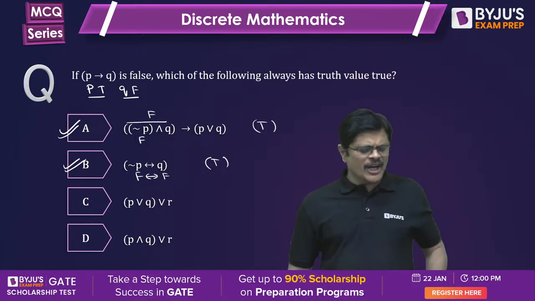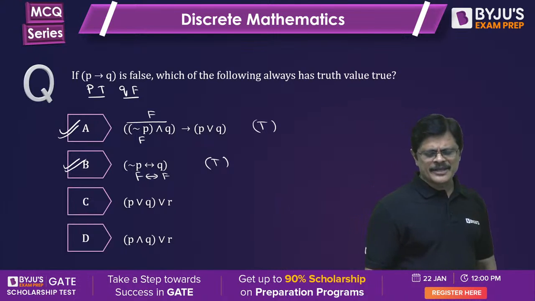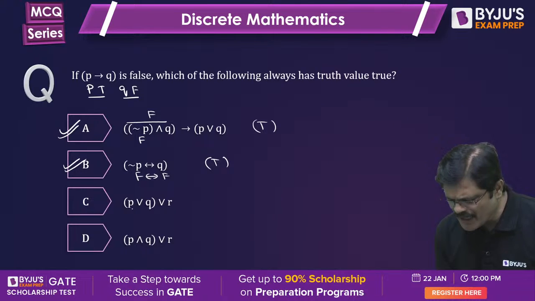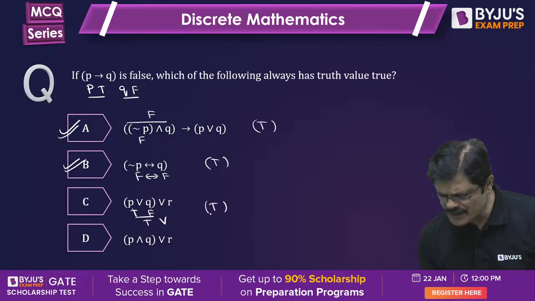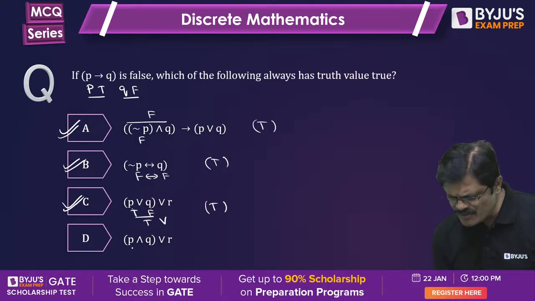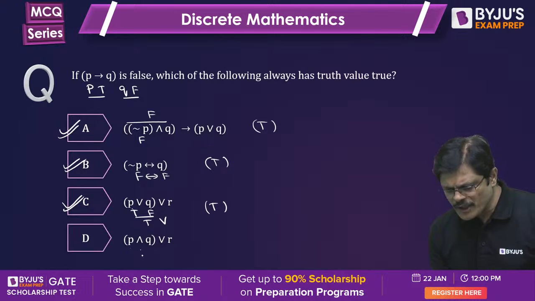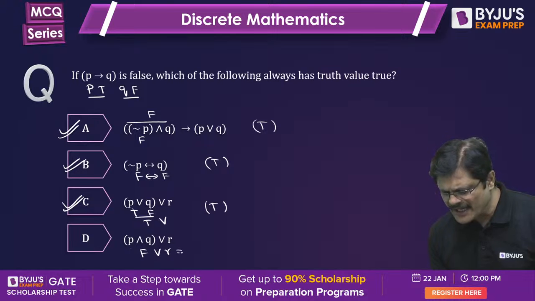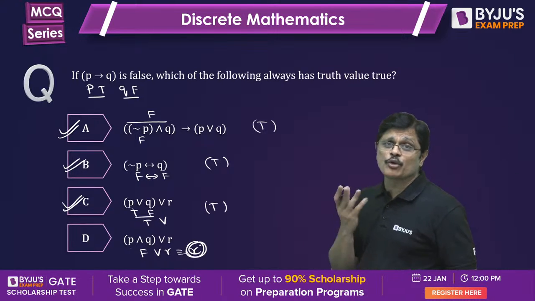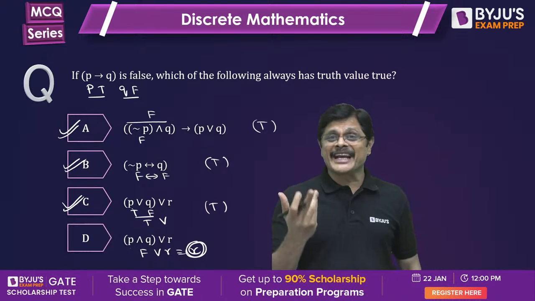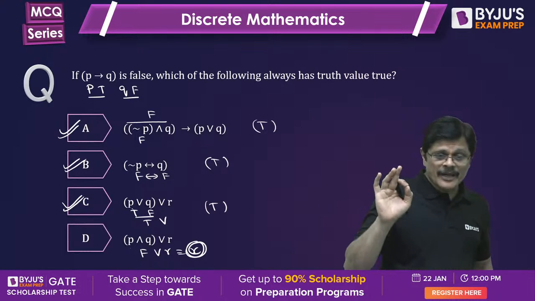Now the next one, P or Q, because if any one of them is true, then this will be true. P or true, this is true or false, therefore this is true. And true or anything, whether R is true or false, you are going to get true only. So C is also true. But this fellow, P is true and Q is false means this becomes false. False or R is nothing but R. So the truth value depends on the truth value of R, but truth value of R is not mentioned. It cannot be always true.